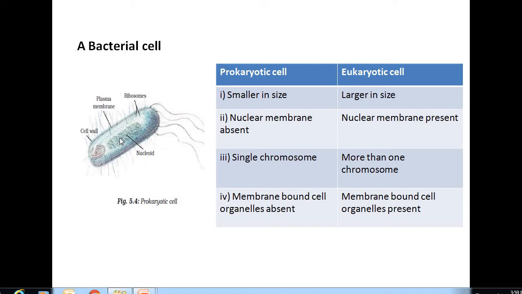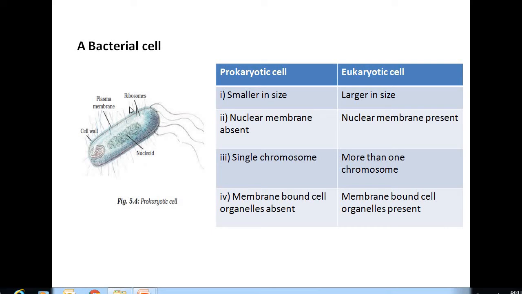The second is, the nucleus is well defined because of its covering, the nuclear membrane. Otherwise, it will be spread in the cytoplasm.